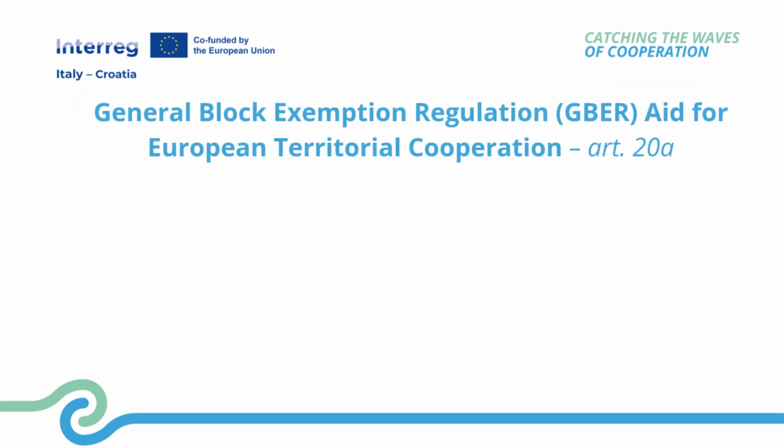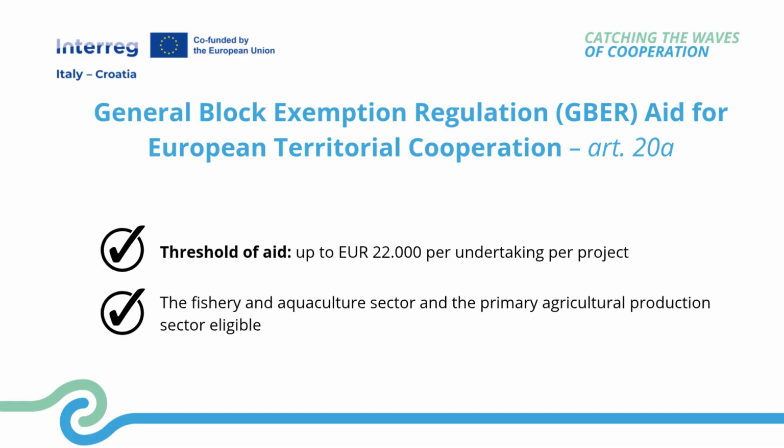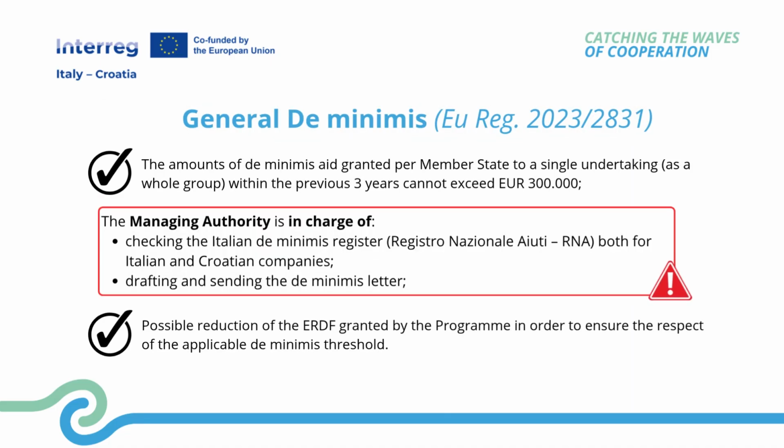Article 20A, due to the limited amount of the aid, is normally used to grant aid to undertakings outside the partnership, indirect aids. For example, it can be applied to voucher schemes, trainings, etc. Finally, the general de minimis regulation, even if it implies complex administrative checks, could be a second-best option to be considered for those project partners who can receive, in addition to the European Regional Development Fund contribution, also the Italian public co-financing,